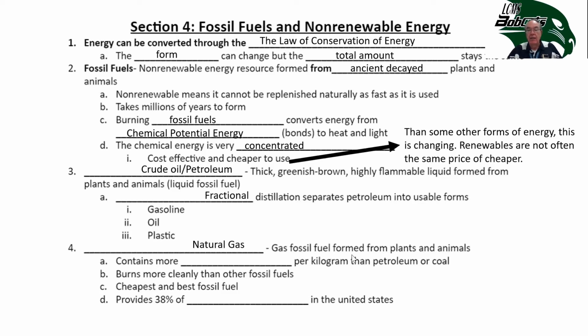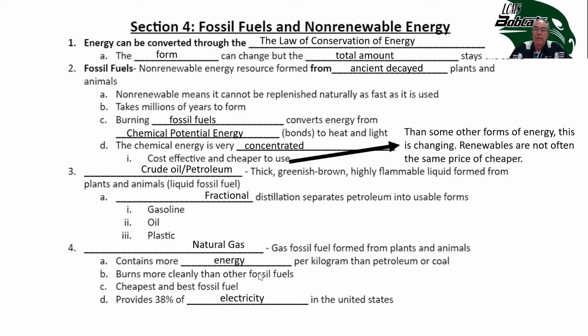Natural gas, okay, is a fossil fuel formed from plants and animals, okay? It contains more energy per kilogram than petroleum or coal. So it actually has the most amount of stored chemical potential energy in it per unit, and it burns more cleanly than the other fossil fuels. It's the cheapest and best of the fossil fuels. It produces about 38% of the electricity in the United States.